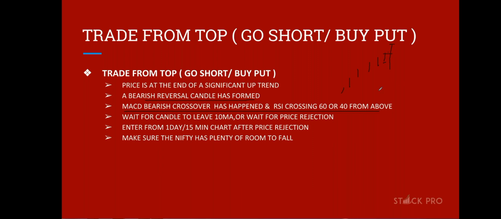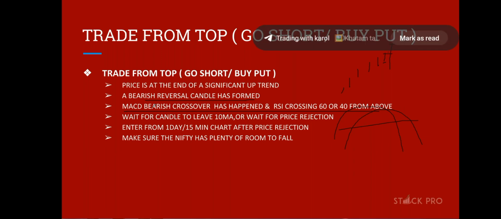That means what should MACD do? It should be basically like this. This is a bearish cross. The fast moving line should cut the slow moving line sharply from top to bottom, and then the RSI should first come down from top to 60 and then 60 to 40. That is what bearish RSI is.